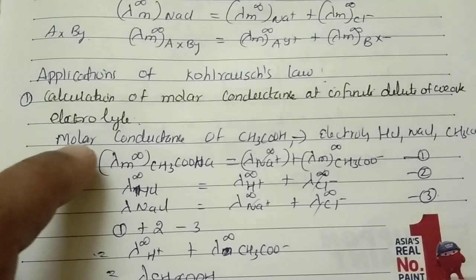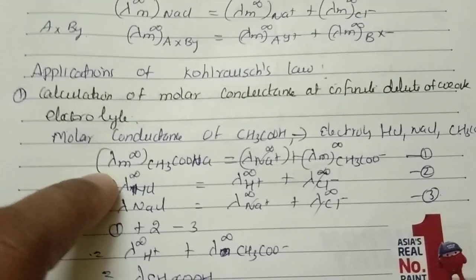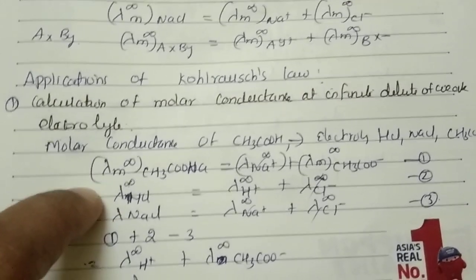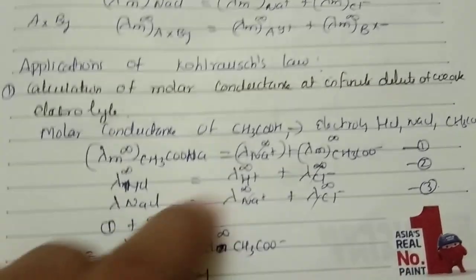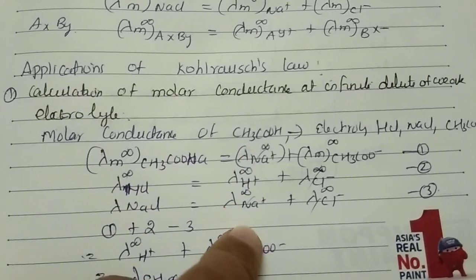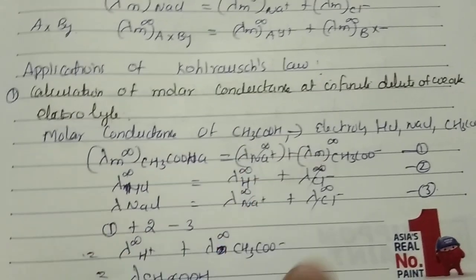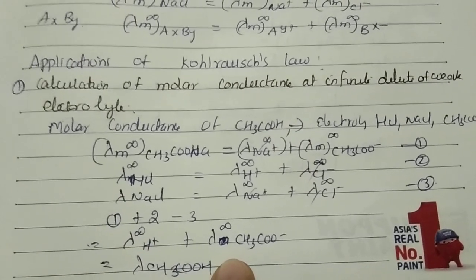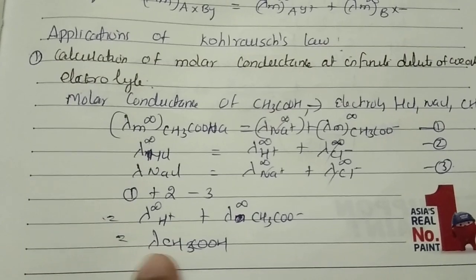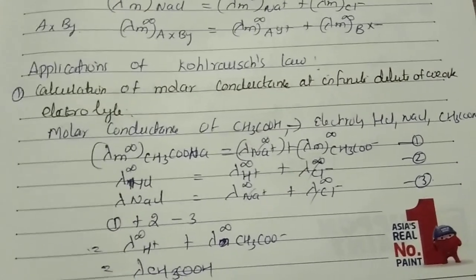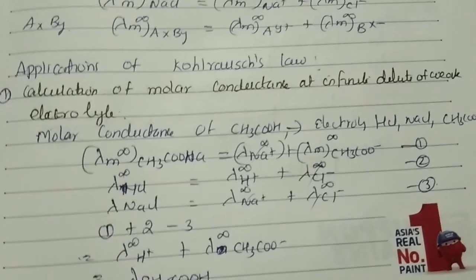So we have to add the first and second equations and subtract the third equation. When you add, the Na plus cancels, and Cl also cancels. The remaining balance is lambda infinity H plus CH3COO minus. So the answer is lambda CH3COOH. So we can calculate the molar conductivity at infinite dilution of a weak electrolyte.